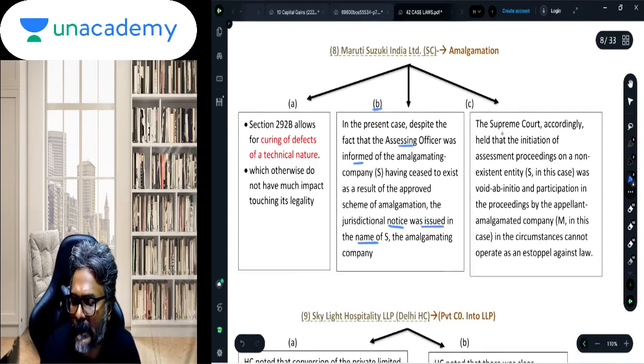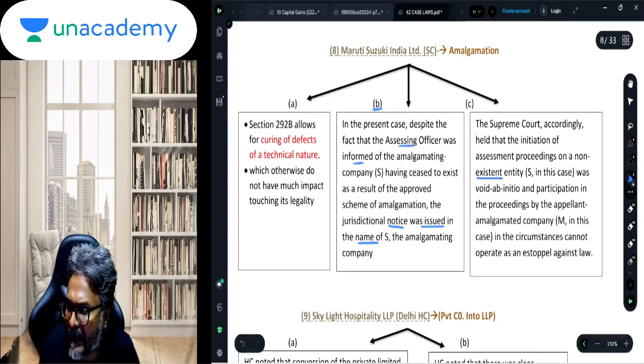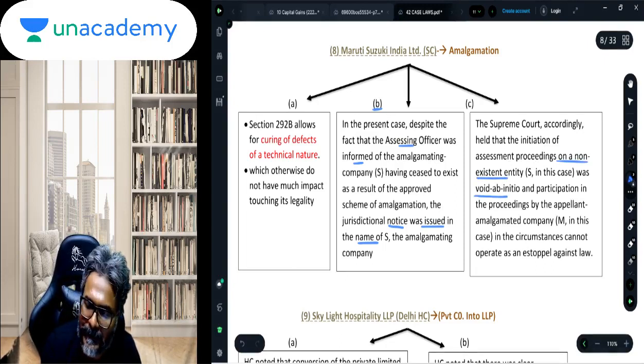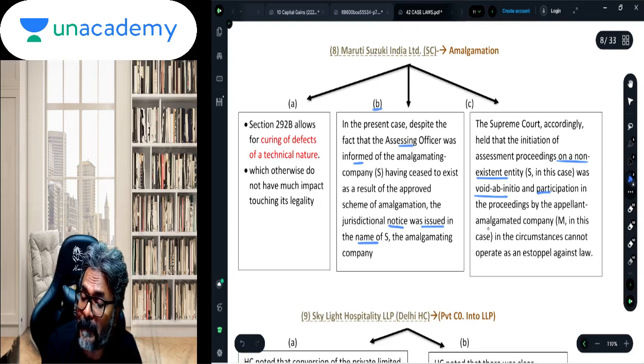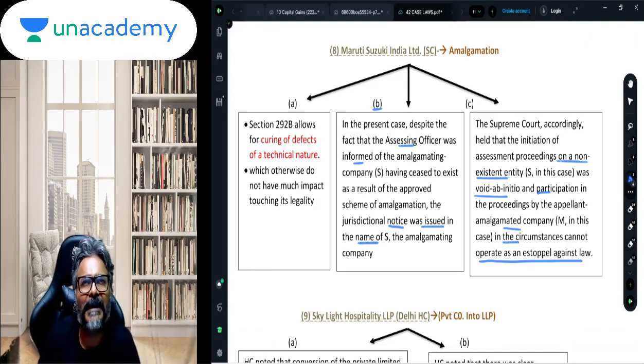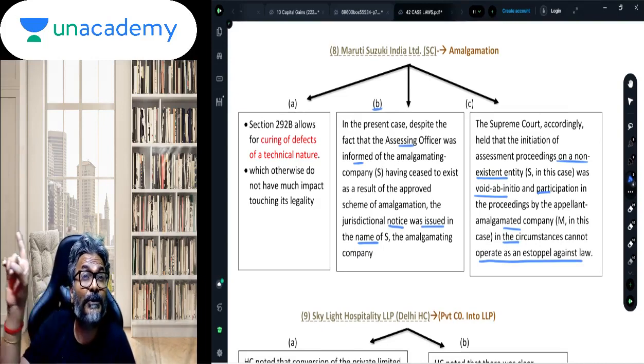The Supreme Court held that the initiation of the assessment proceedings on a non-existent entity was void ab initio, and the participation in the proceedings by the appellant amalgamated company in the circumstances cannot operate as an estoppel against law. So just because the assessee has cooperated in the proceeding, that cannot validate the proceedings when the notice was issued on a wrong person.